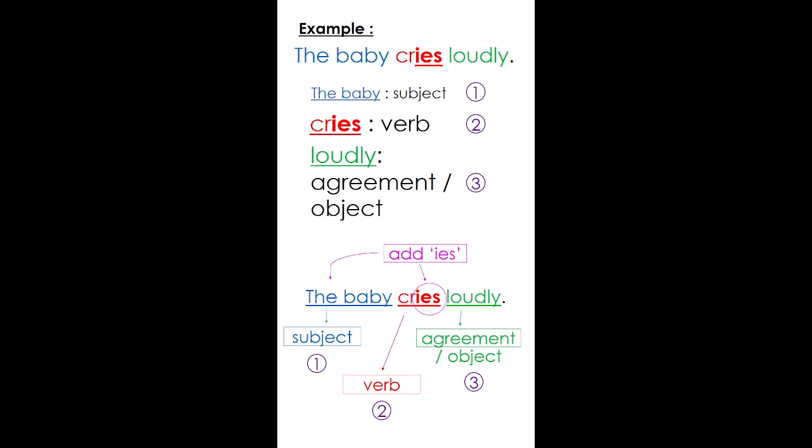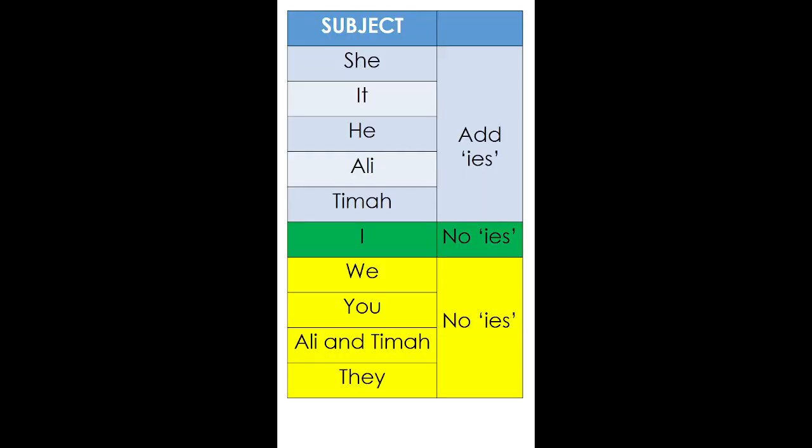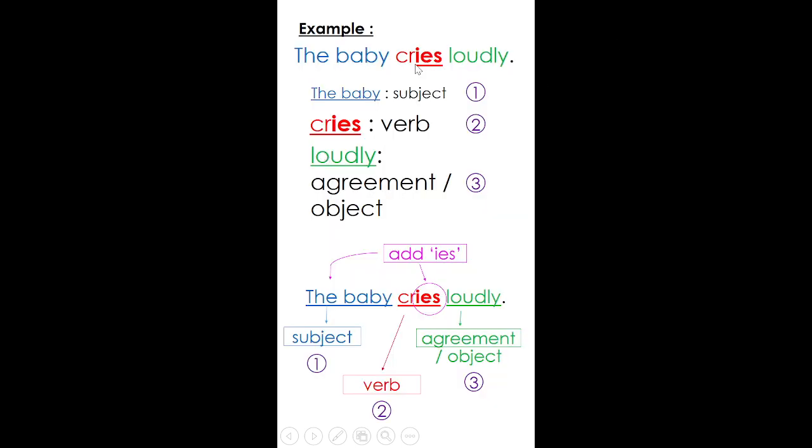But you have to think, the baby can be a he, it can be a she, right? So when it is she or he, it belongs to the Sihat group here. Therefore, you have to add IES.